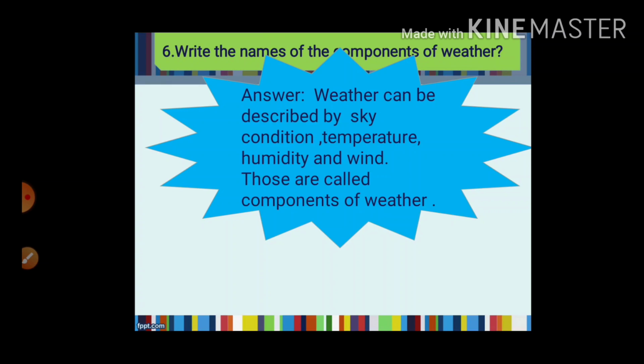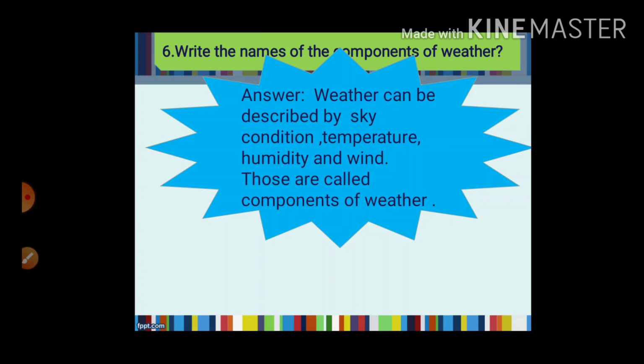The next is temperature. Temperature means how are we feeling. Are we feeling hot or cold? The sun hits the air, then the air warms the atmosphere. So the temperature describes the weather. Next is humidity. Humidity we have learned already in the previous short question, that the amount of moisture in the air is called humidity. Next is wind. Wind is the moving air, which can be stronger, which can be weaker. Stronger wind sometimes leads to cyclone.